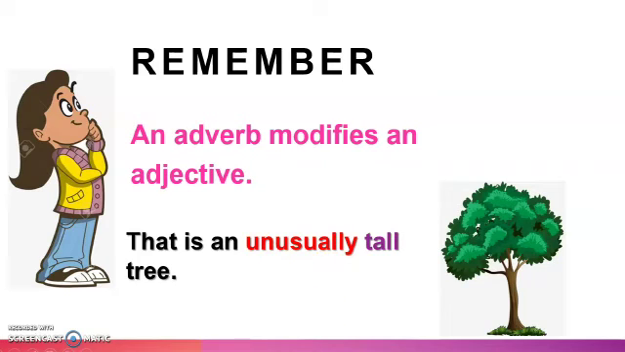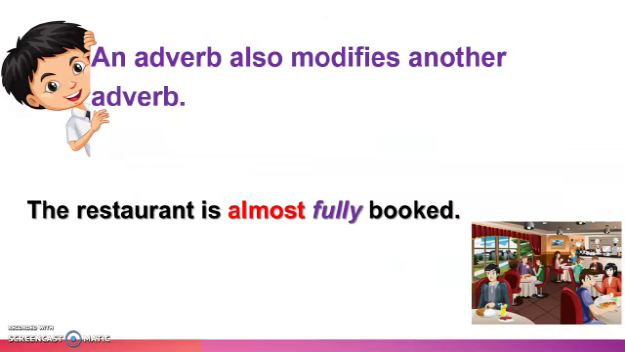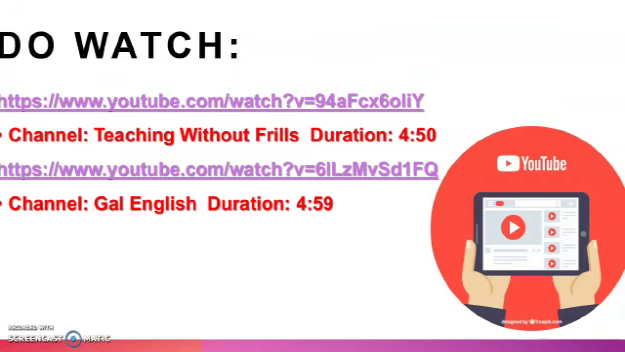Understood this point, beta? Now also remember that an adverb also modifies another adverb as well. For example, the restaurant is almost fully booked. Over here, the action of booking has been done fully. And how fully is being modified? It is modified by the adverb. Yes, almost. So, is that clear, beta? For making things more clearer, you can watch these channels. You can go to these channels, watch these movies and make your concepts more clearer.